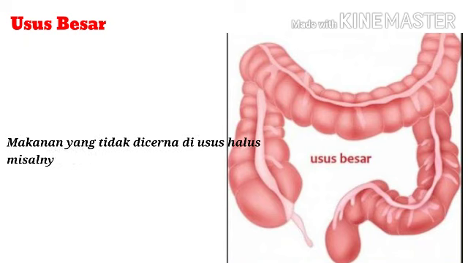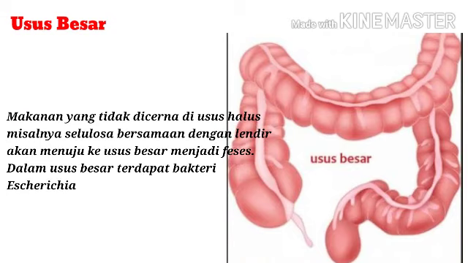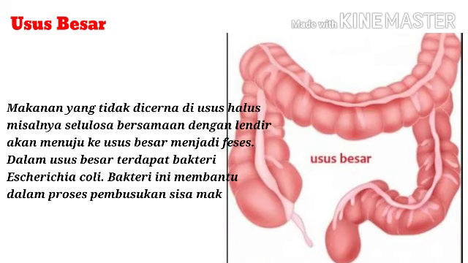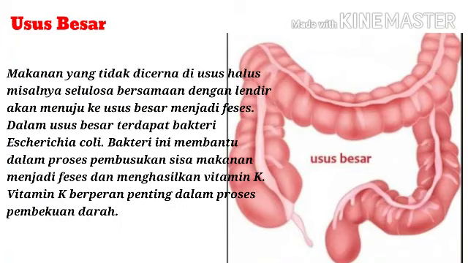Next, large intestine. Undigested food in the small intestine, for example, cellulose, along with mucus will go to the large intestine to become feces. In the large intestine, there is the Escherichia coli bacteria. This bacteria helps in the process of decomposing food scraps into feces, apart from rotting food scraps. E. coli also produces vitamin K. Vitamin K plays an important role in the process of blood clotting.